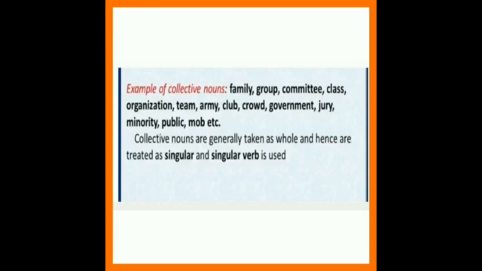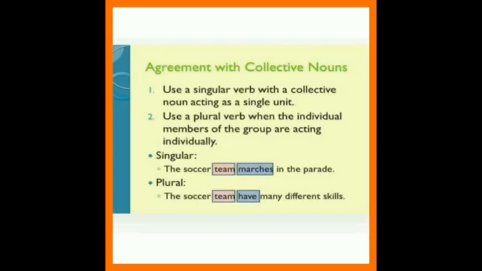Now we are going to see the agreement with collective nouns. What is that agreement? First, use a singular verb with a collective noun acting as a single unit. If the collective noun acts as a single unit, we use the singular verb. Second, use a plural verb when the individual members of the group are acting individually. If the members of the group act as a single unit, we use a singular verb. If they act individually, we use a plural verb.